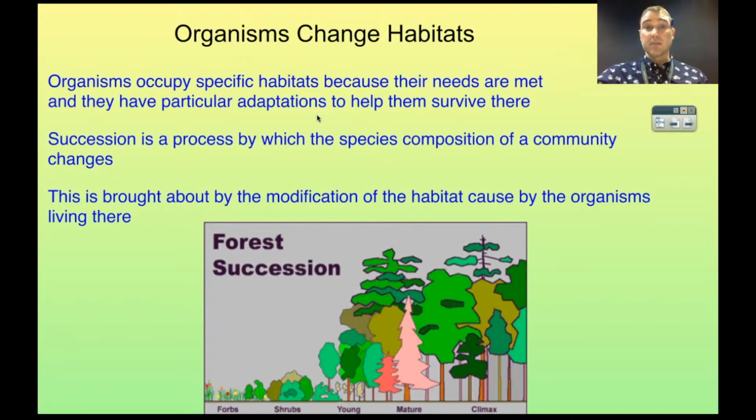So let's talk about succession. Organisms occupy specific habitats because their needs are met by that habitat. And they also have particular adaptations that allow them to survive and reproduce there. Succession is where the species composition of a community changes over time. This is caused by the species that are present themselves, as well as changes in the abiotic components of the ecosystem. But the key thing is the presence of the biotic components change over time, and because there's change, we get new biotic components coming in, and we get changes of species.